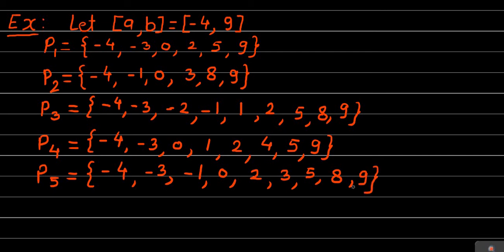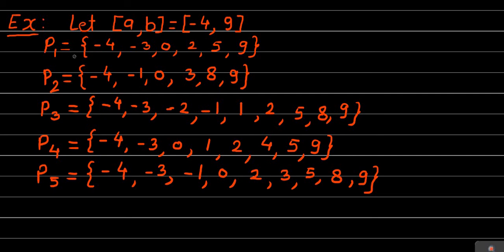So we observe that each one of these sets P1, P2, P3, P4 and P5 is a partition of the closed interval -4 to 9. No doubt about it. Next, if we consider sets P1 and P2, then P2 is not a superset of P1.